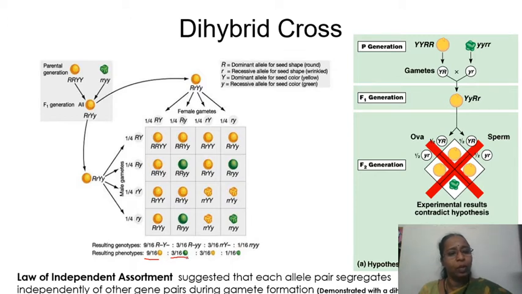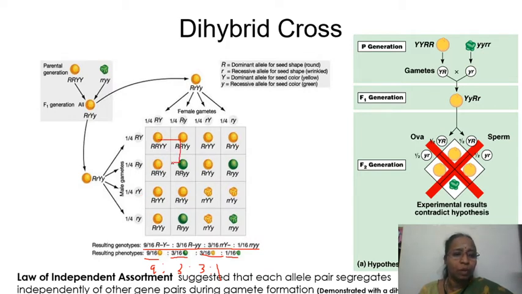3 were found to be dominant for the first character, and another 3 was found to be dominant for the second one, and the 1 was found to be recessive for both the characters. So the ratio becomes 9:3:3:1. And if you see the genotypic ratio, you can also calculate the genotypic ratio. It's simply given like this. There is another way of finding out a genotypic ratio.